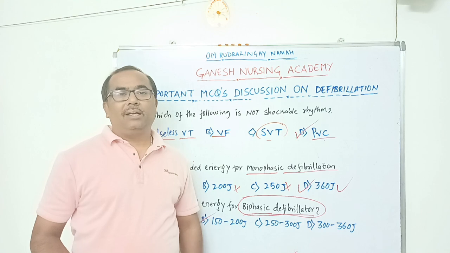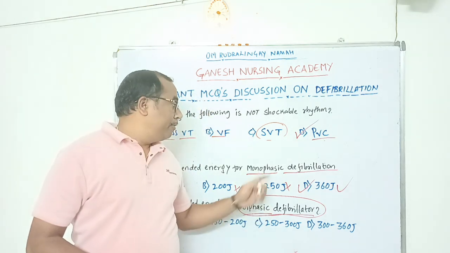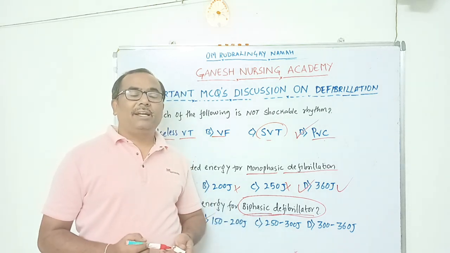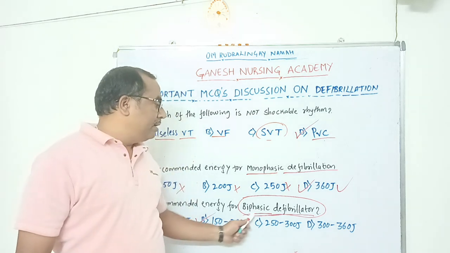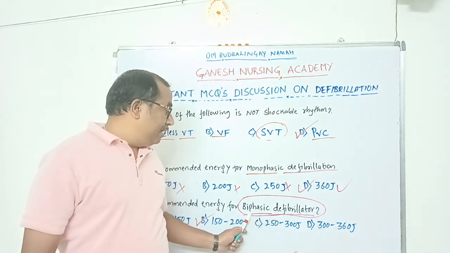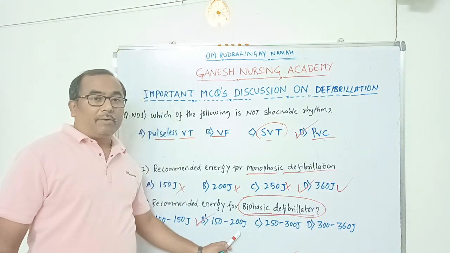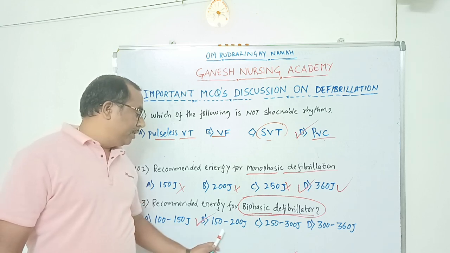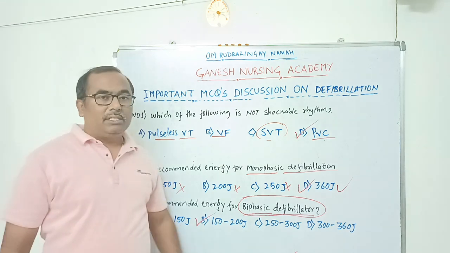Nowadays the biphasic defibrillator is commonly used instead of the monophasic defibrillator, because it is more effective and the energy required is much less compared to the monophasic defibrillator. That is why the available defibrillators are usually biphasic. What is the energy selection for this one? 150 to 200. We can start with 150 or directly start with 200 joule. So the recommended energy for a biphasic defibrillator is 150 to 200 joule.